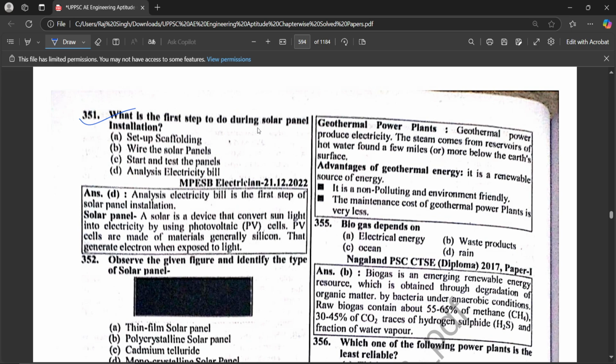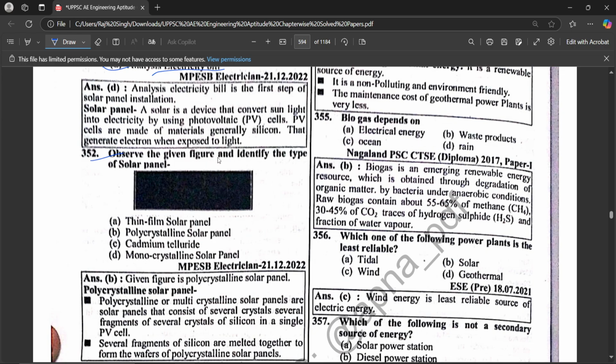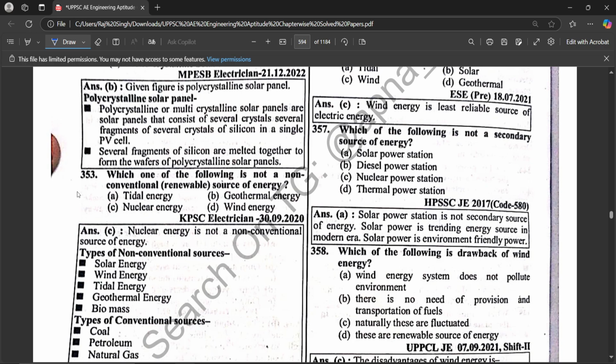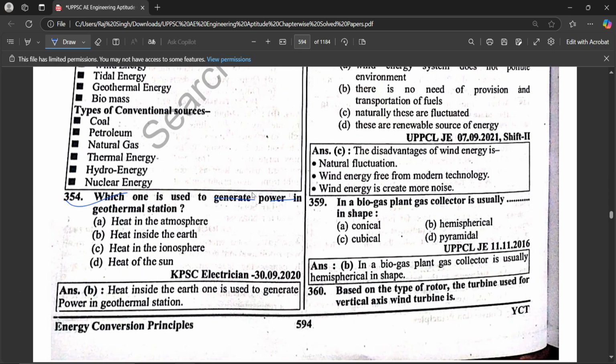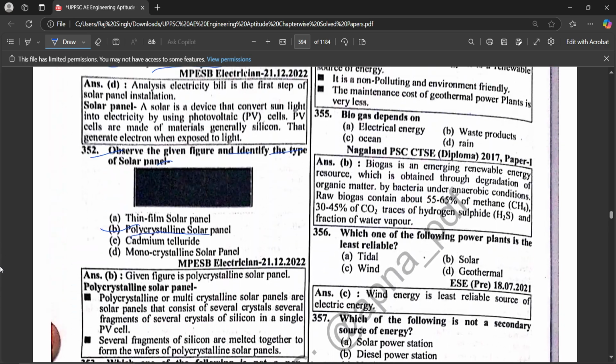What is the first step to do during solar panel installation? Analyze the electricity bill. Observe the given figure and identify the type of solar panel: polycrystalline solar panel. Which one of the following is not a non-conventional source of energy? Nuclear energy. Which one is used to generate power in a geothermal station? Heat inside the earth.